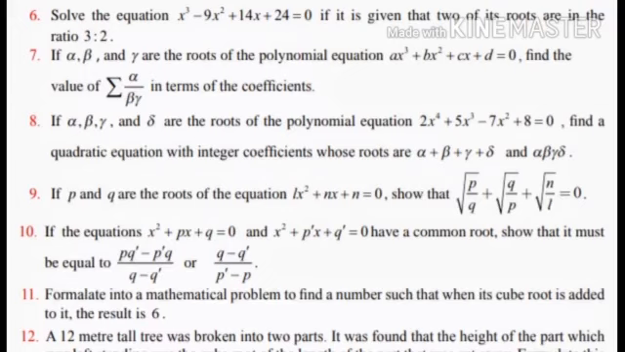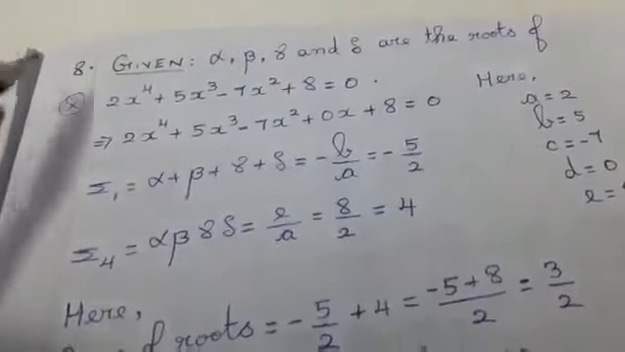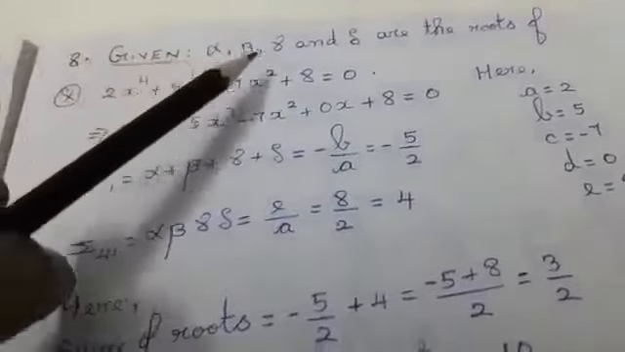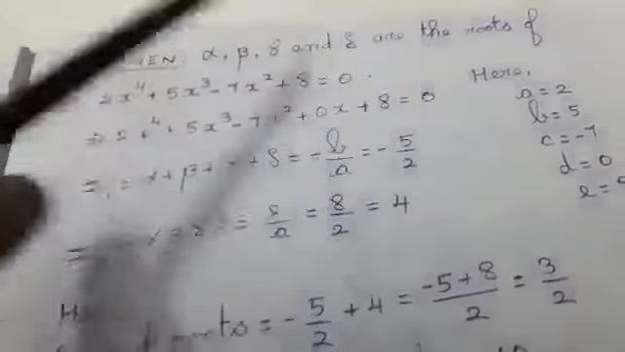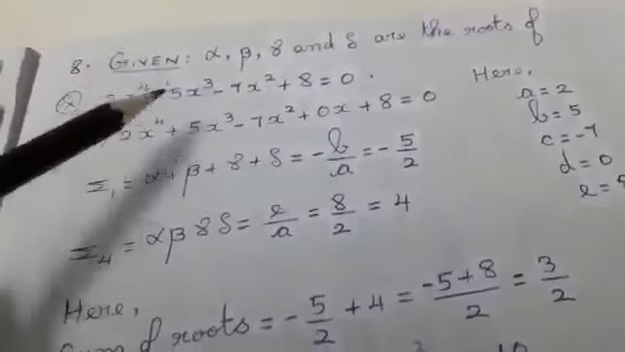So we are shifting from degree 4. We are taking those values and we are going to find the degree 2, that is the quadratic equation. Now we are going to do the 8th sum, students. Exercise 3.1, 8th sum. Given alpha, beta, gamma and delta are the roots of the given equation. This is a degree 4 equation.